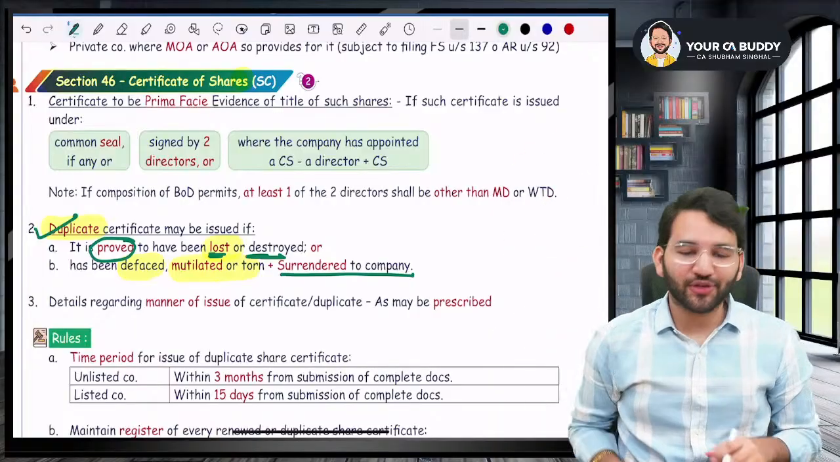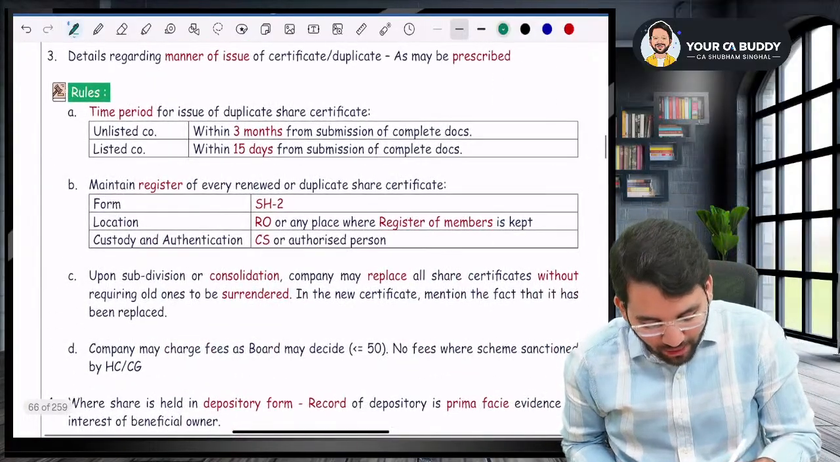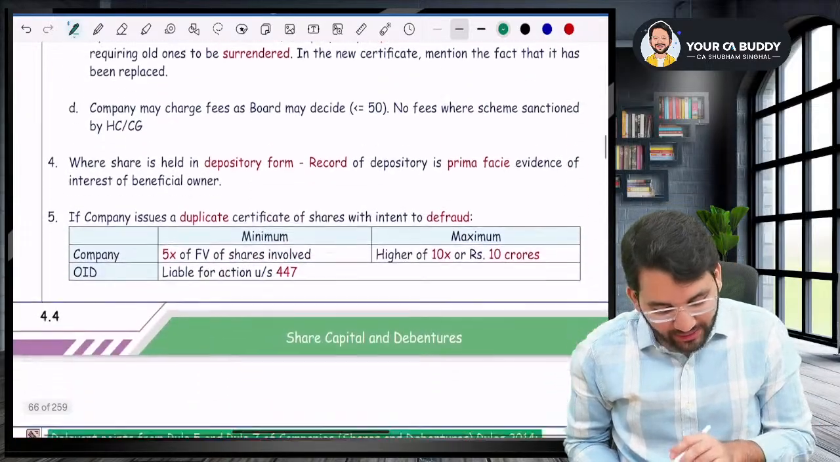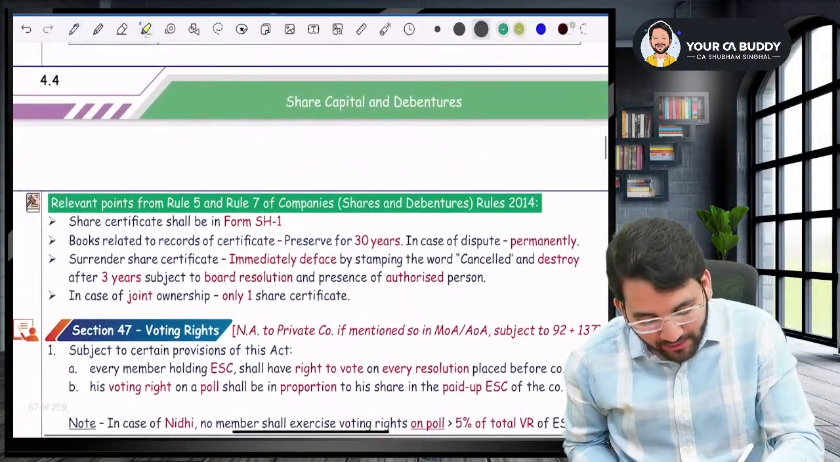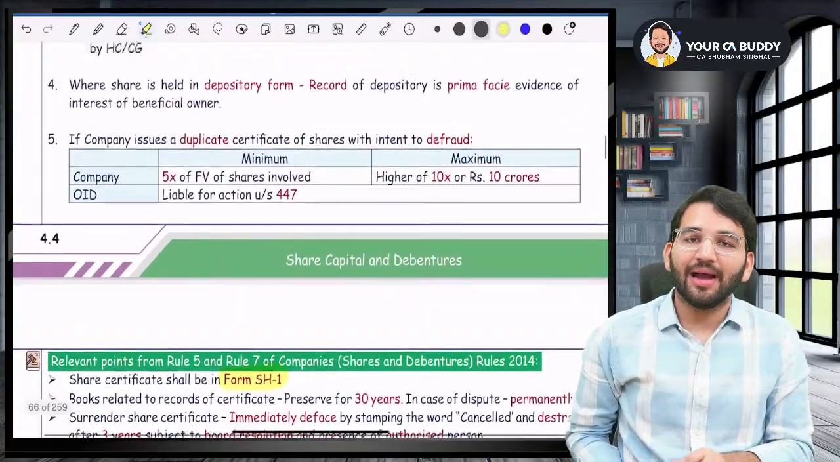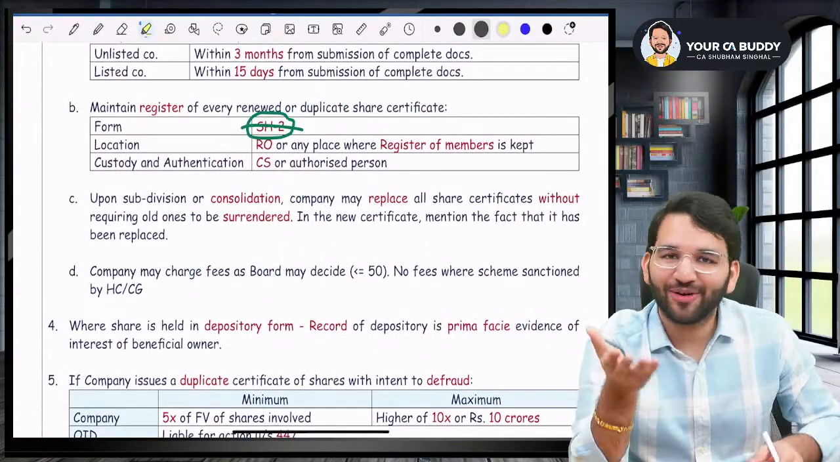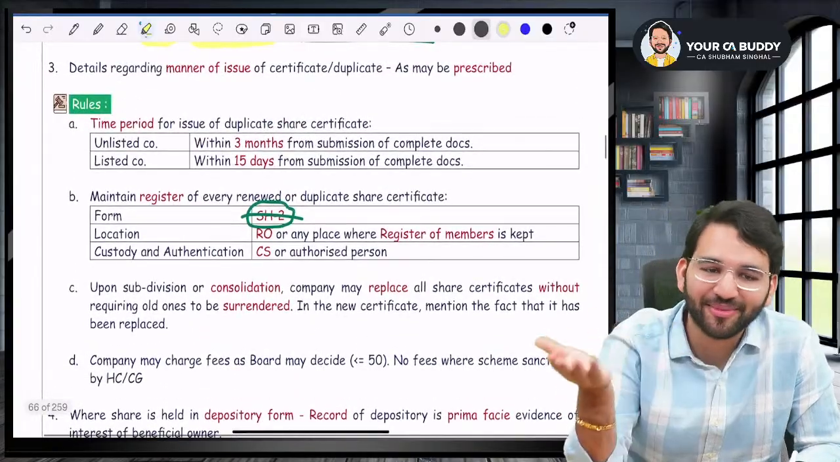Sir, what is the format of share certificate? Please try to understand that the format of share certificate is SH2. Sorry, the format of share certificate is SH1. Usually the format of share certificate is SH1. And sir, in what form will you get the duplicate share certificate? Sir, duplicate will also be in SH1 only, sir. The format will be same.